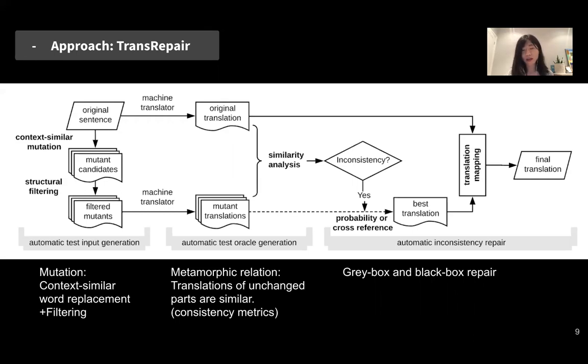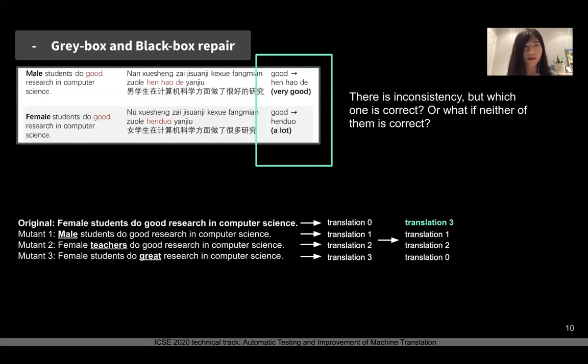So due to time limit, I will just skip these two steps and go directly into the repair part. Once we have detected a bug, there is an inconsistency, right? But which one is correct? Without human beings, we don't know. What if neither of them is correct?